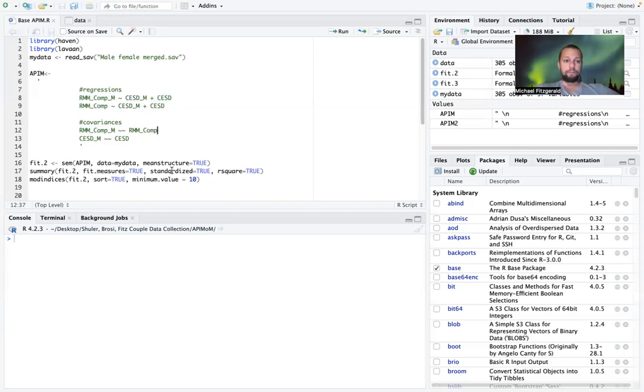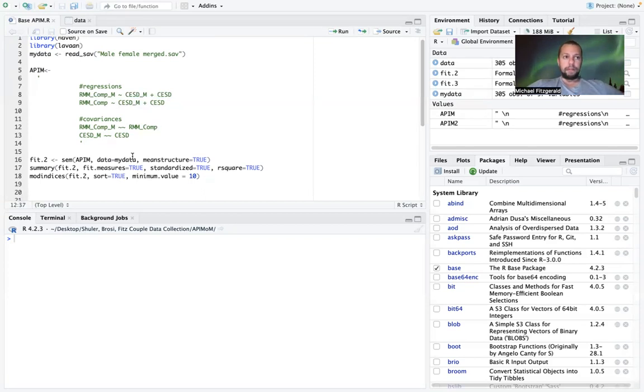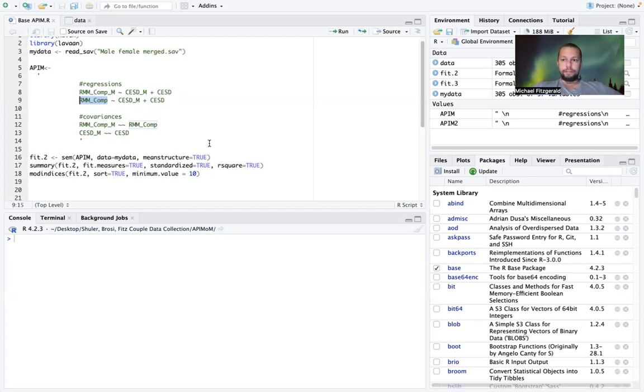And so this video is going to build upon that, and I'm going to demonstrate how to constrain pathways within the actor-partner interdependence model. So from the previous video, you may remember that we found a significant effect for male depression predicting male relationship mindfulness and male depression predicting female relationship mindfulness. And so now we looked at those results, and we examined them, and we saw that they were significant.